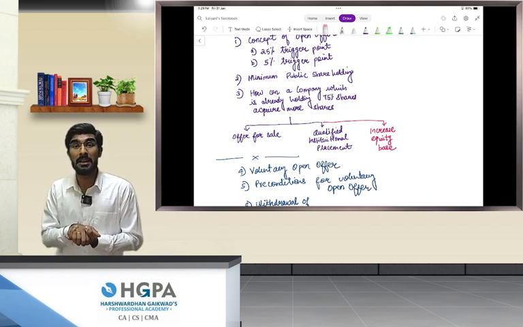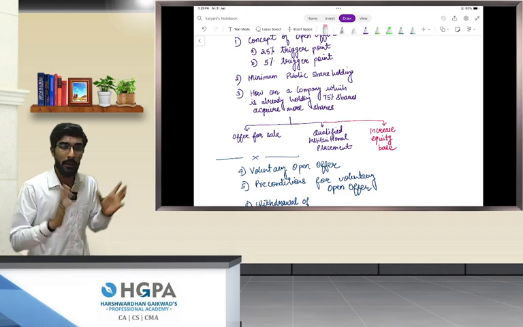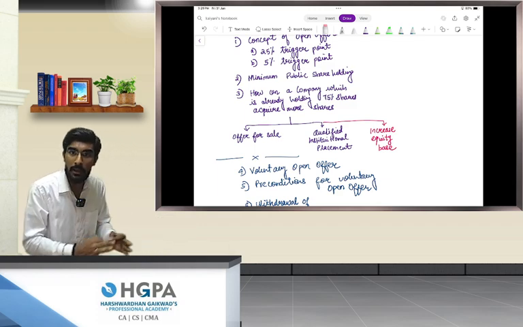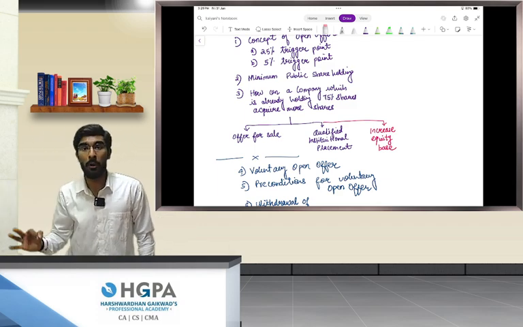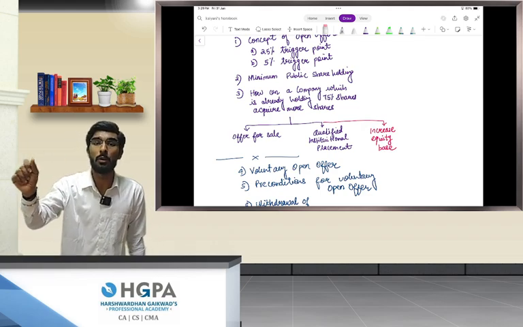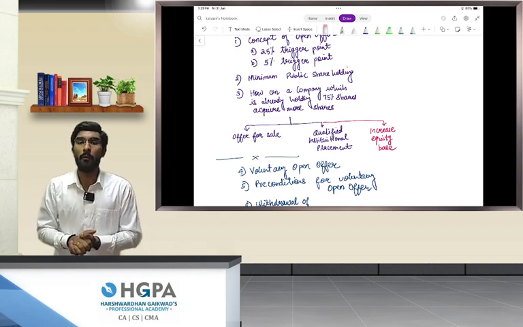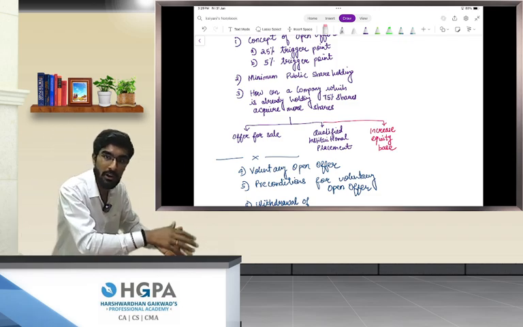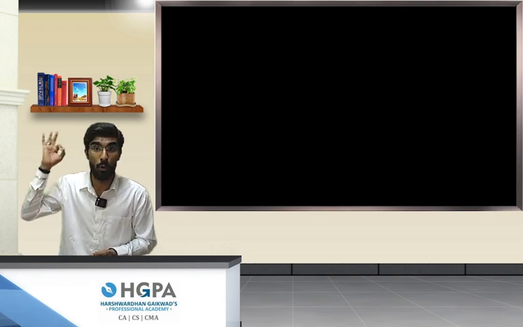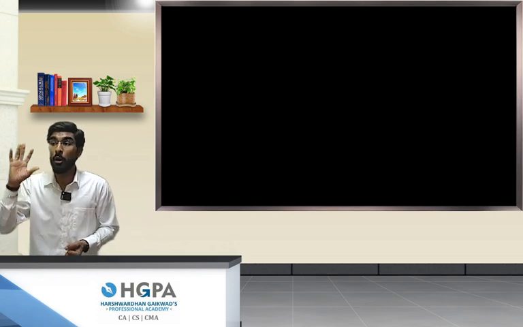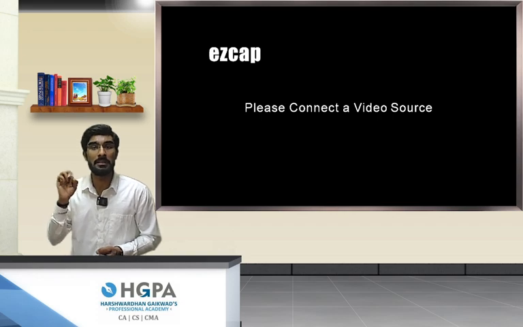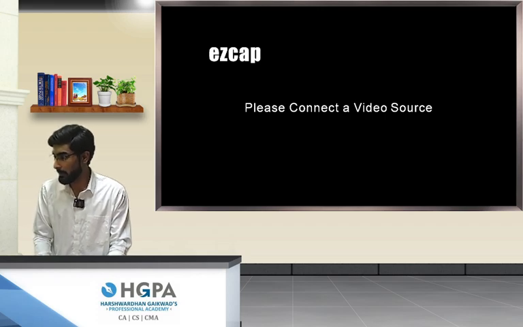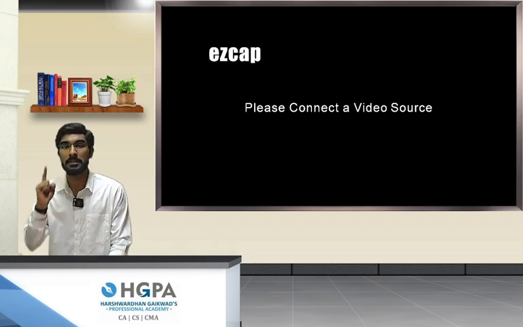Now, what does SEBI say? Let's understand. SEBI says if Elon Musk acquires 25% shares of Reliance Industries, he is immediately required to make an open offer to acquire an additional 26% of shares. For example, if a company has 100 shares, Elon Musk acquires 25 shares, immediately he is required to make an open offer to the public shareholders to acquire another 26 shares of that company. This is the first concept that we learned, people. The first trigger point was the 25% trigger point.